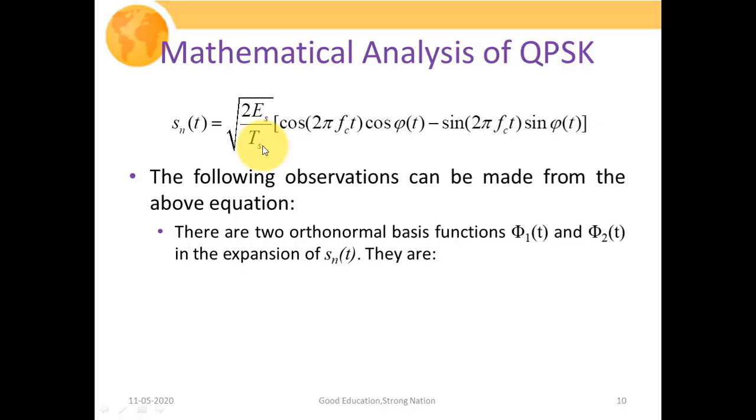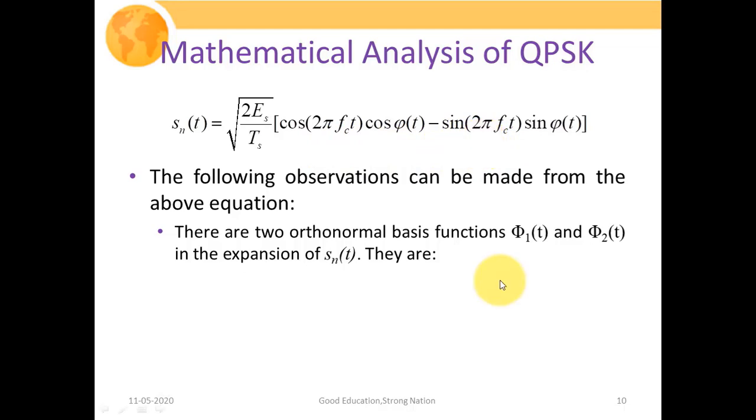So what is so peculiar or specific about our orthonormal basis functions is, first of all, they have unit energy, and the second most important point is they possess a 90-degree phase shift to each other. This is quite visible in this expression, that the angle difference between cos of 2 pi fct and sin of 2 pi fct is pi by 2. So since there is a pi by 2 phase shift, that is why we are calling them orthogonal functions.